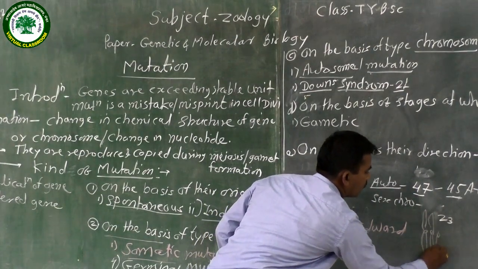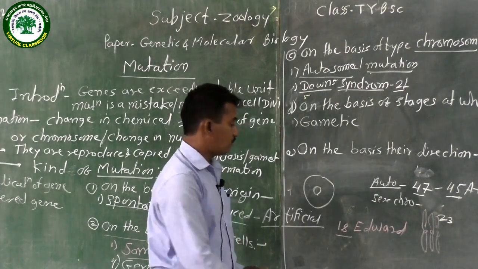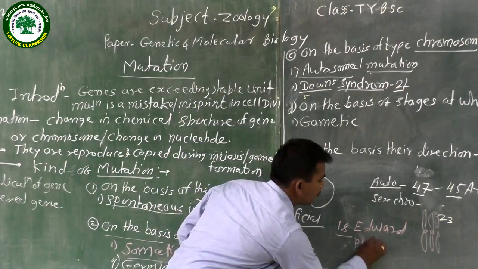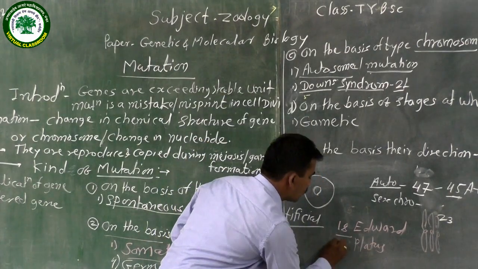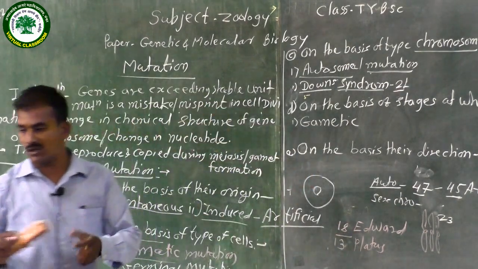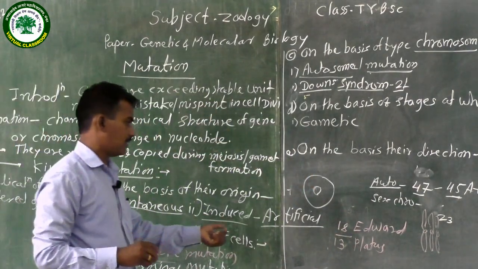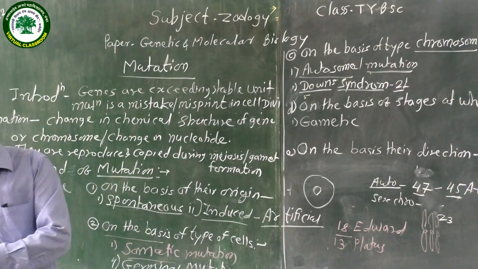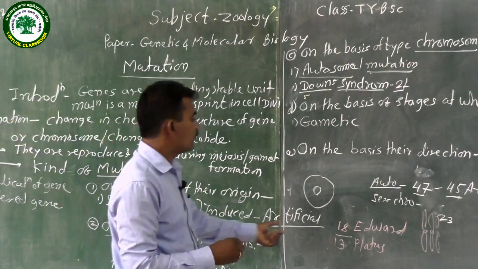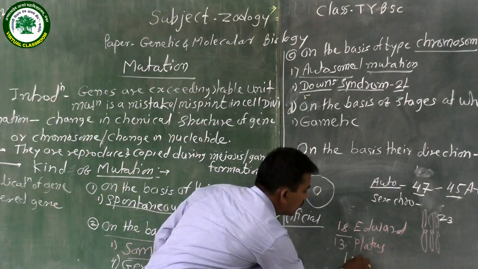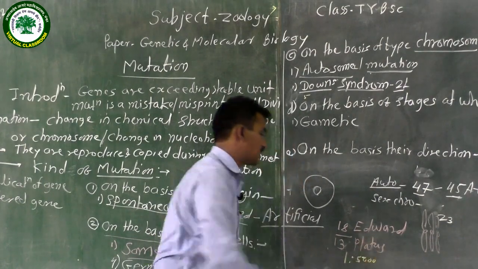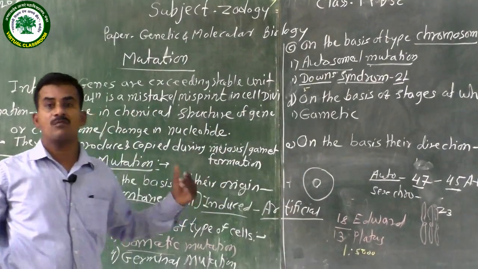Another one is called Patau syndrome. In Patau syndrome, chromosome number 13 also develops a trisomy condition. And particularly in Patau syndrome, about one in every 5,000 people are born with this condition.